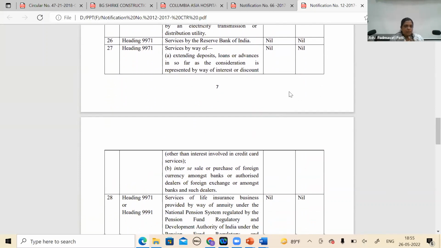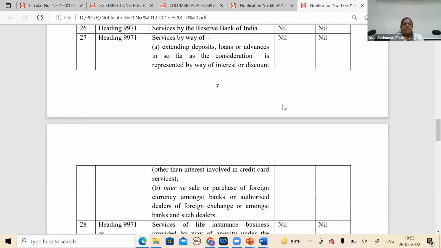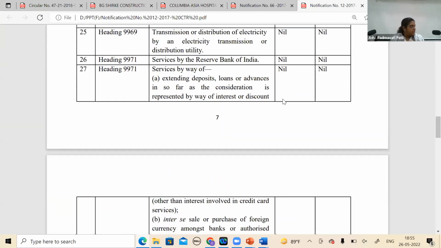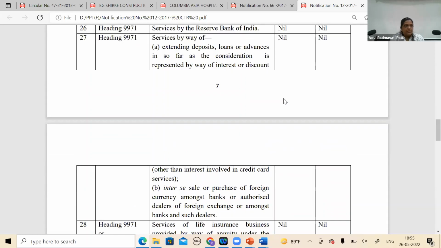It reads: services by way of extending deposits, loans or advances, insofar as the consideration is represented by way of interest or discount, other than interest involved in credit card services, which is exempt. Truly speaking, it refers to banks or financial institutions, but since it is interest, it would not be liable. That was the logic I had in mind.